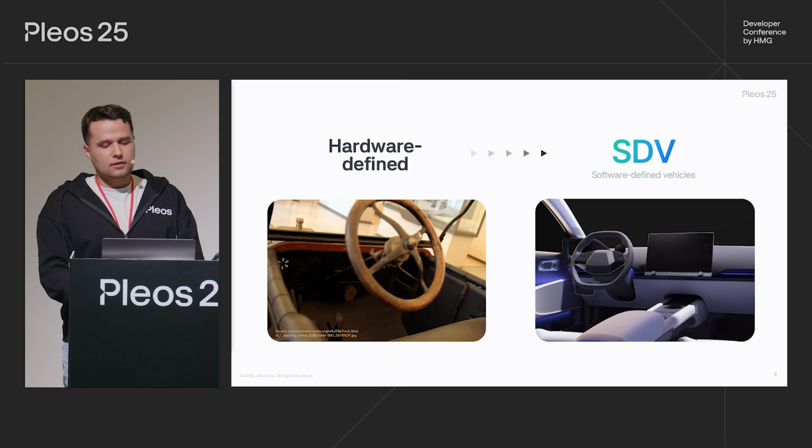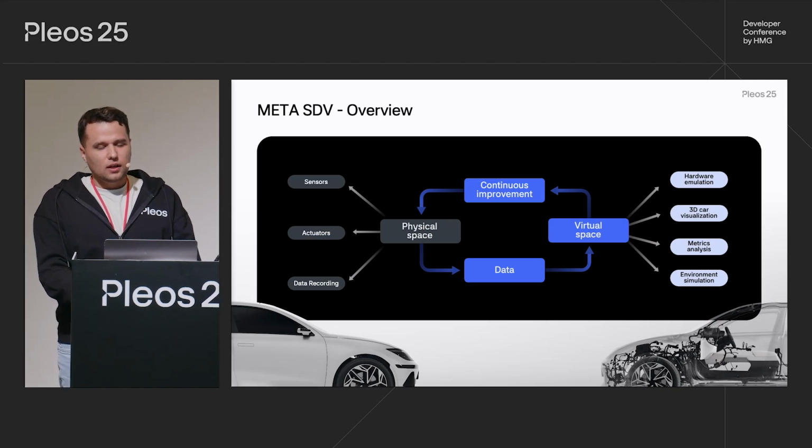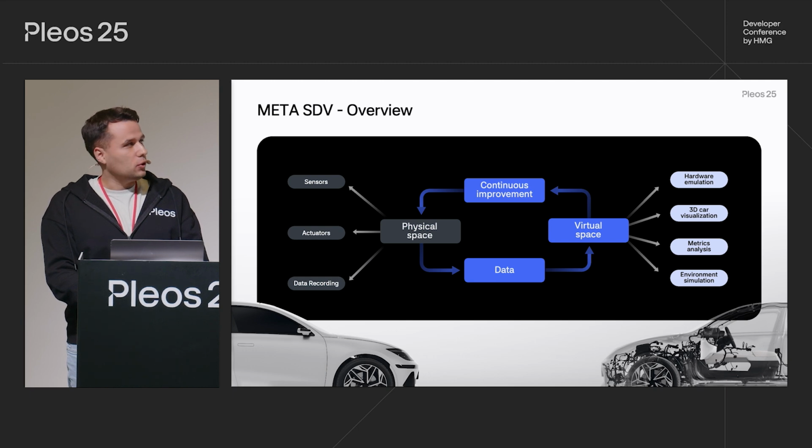Nowadays, the tempo of changes accelerates, and the shift in vehicle design is mostly driven by software. The first cars, which were purely physical devices, have been transformed into machines essentially defined by software, which enables us to move them into the virtual space, the meta space. So let's explore how we can use this meta space to efficiently develop and test SDV software.